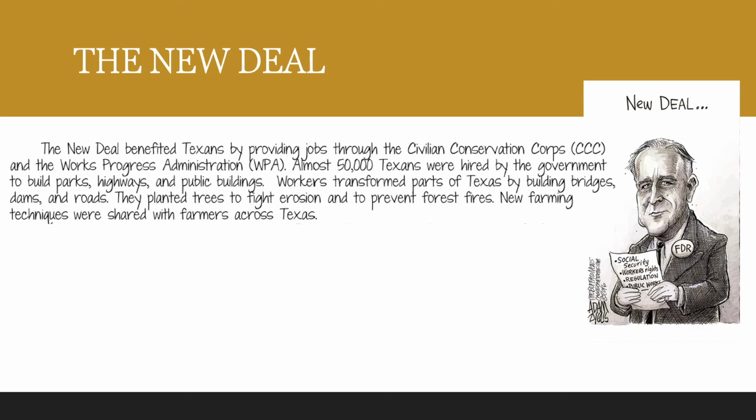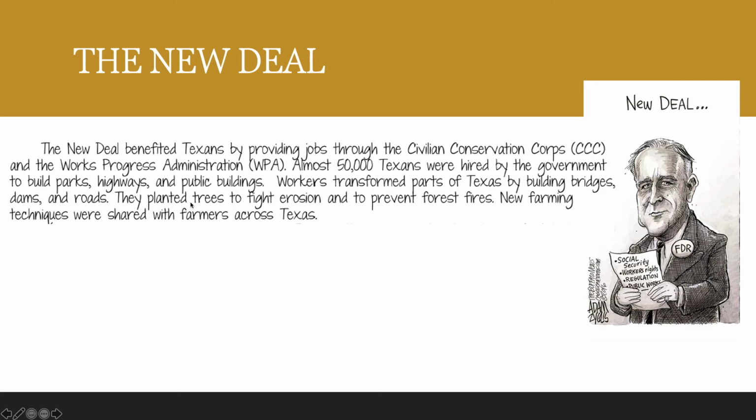The New Deal. The New Deal benefited Texans by providing jobs through the Civilian Conservation Corps (CCC) and the Works Progress Administration (WPA). Almost 50,000 Texans were hired by the government to build parks, highways, and public buildings. Workers transformed parts of Texas by building bridges, dams, and roads.